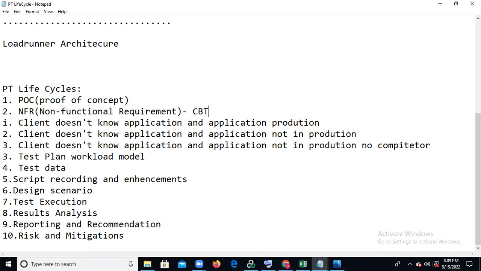So what are the critical business transactions in our application? In manual testing, what will happen? They will do end-to-end testing. Whatever is in this release, they will test all things. But from our point of view, we can do only the critical business transactions in our scenario. Those only we need to do for performance testing. It's clear?